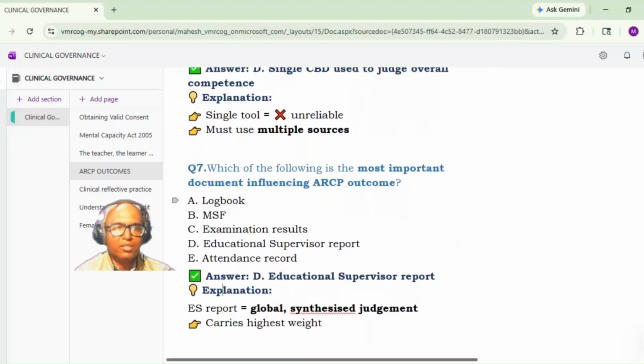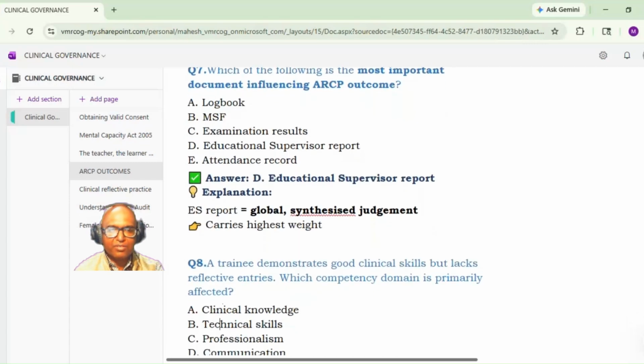Next. Which of the following is the most important document influencing ARCP outcome? A. Logbook, second MSF, third examination result, D. Education supervisor report and attendance record. So it is D. Educational supervisor report. Yes. The educational supervisor's report is a global synthesized judgment and carries the highest weightage.